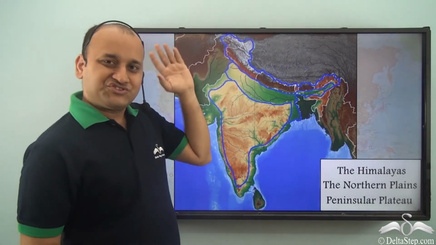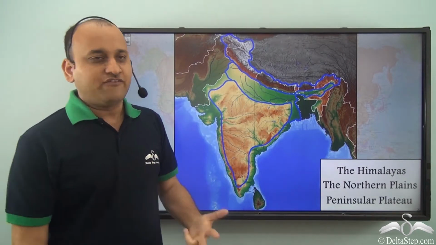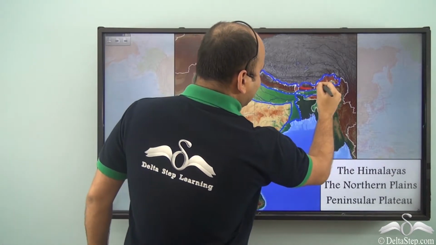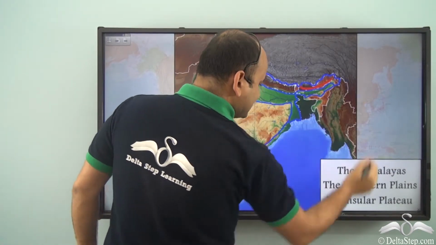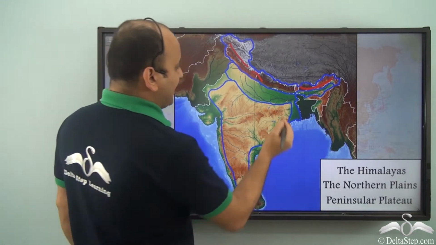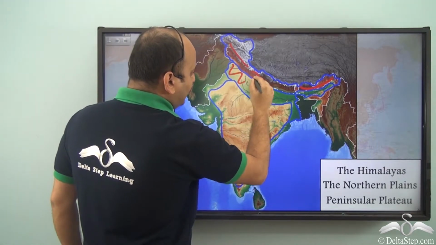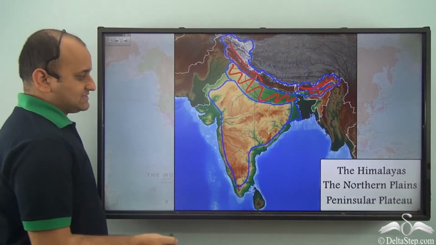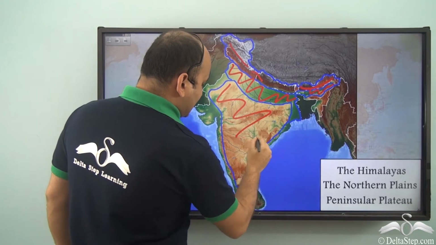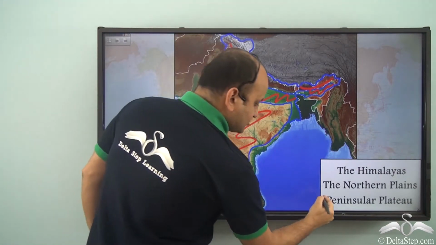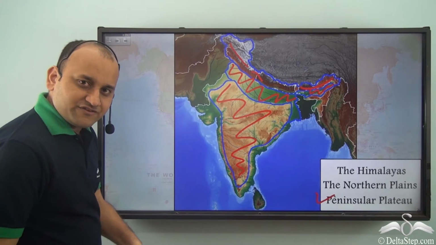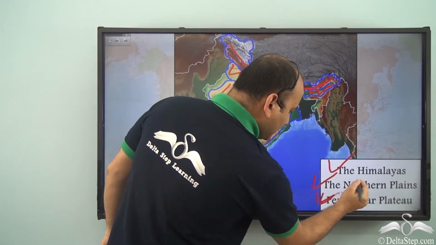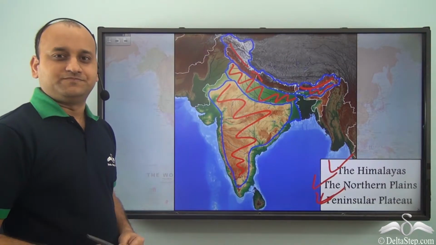So these are the three major physical divisions of India. The topmost or northernmost, the entire stretch here, is the Himalayas. Then we have these flat low-lying lands. This is the northern plains. And then we have this entire area, which is the Peninsular Plateau. So the three major physical divisions are the Himalayas, the northern plains, and the Peninsular Plateau.